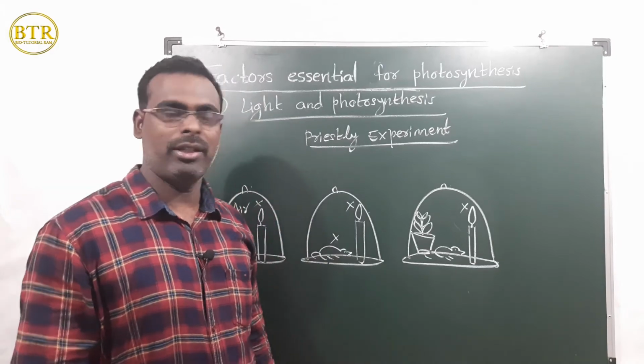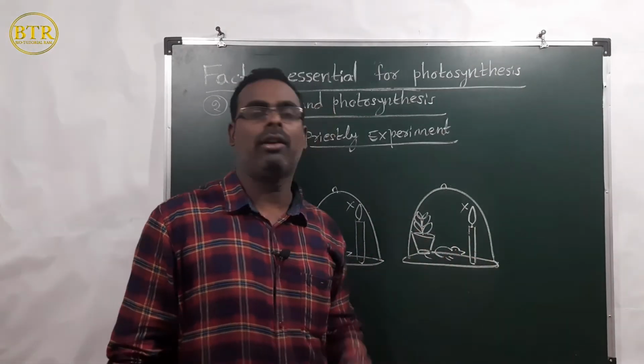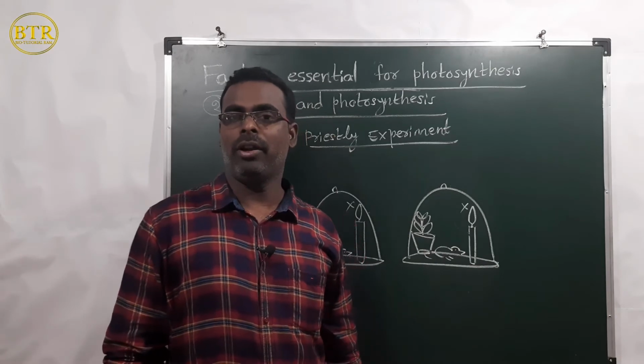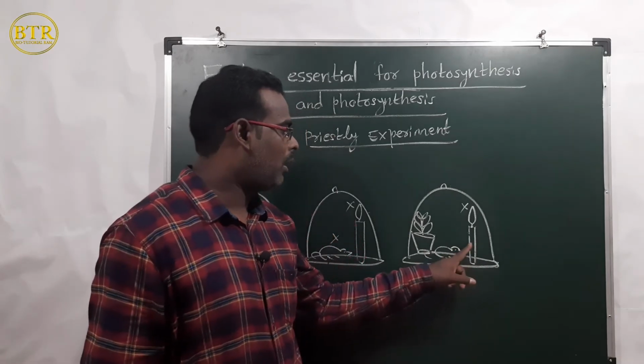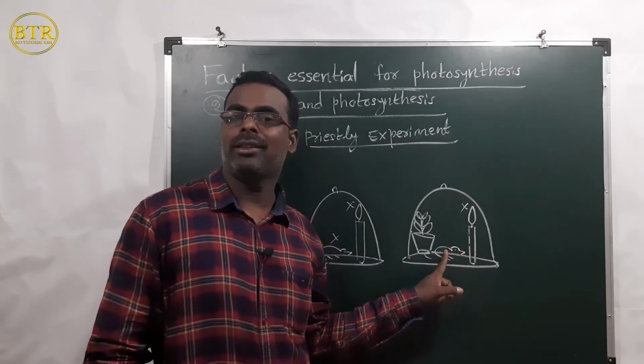After some time Priestley observed the experiment. What about the candle and the mouse? The candle continued burning, and the mouse was alive.